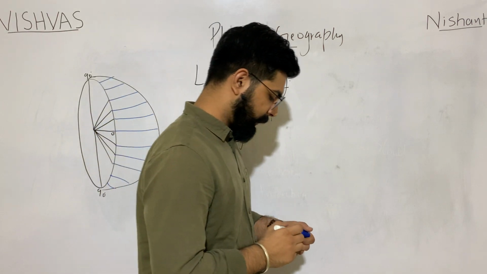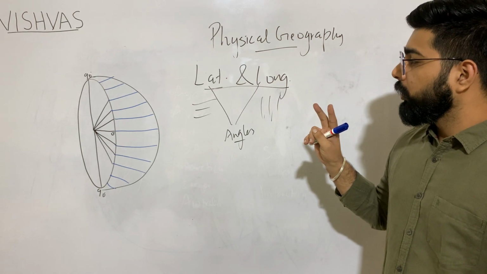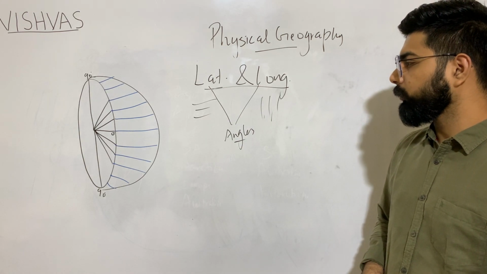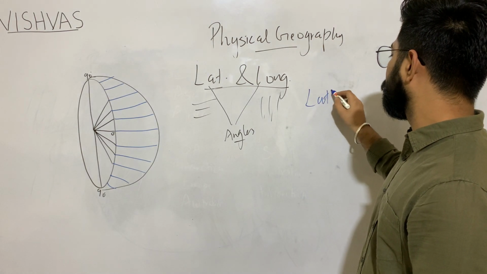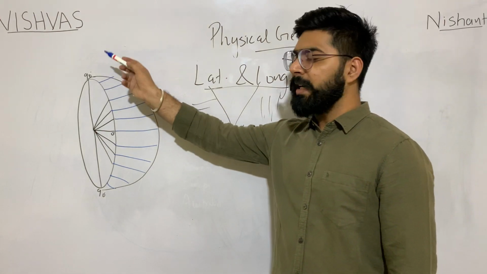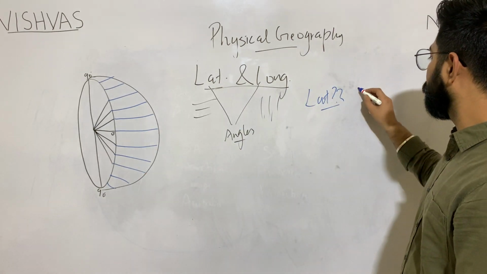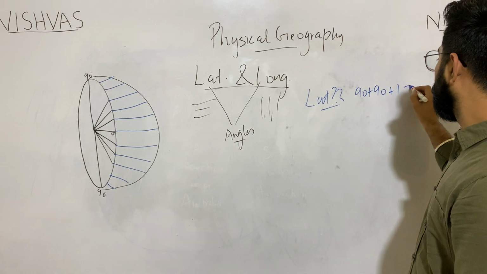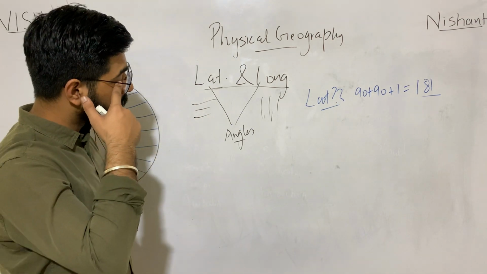Two questions exist over here, which have been asked in some of the competitive exams. They are: how many latitudes do we have? Simple. 1 to 90 in northern hemisphere, 1 to 90 in southern hemisphere, and 0 degree latitude. So in total we have 181 latitudes. These are angles.